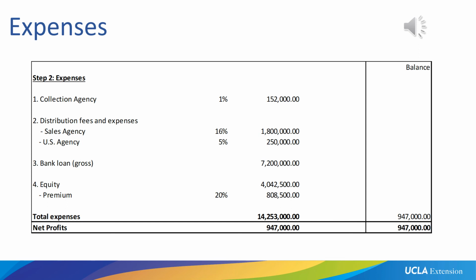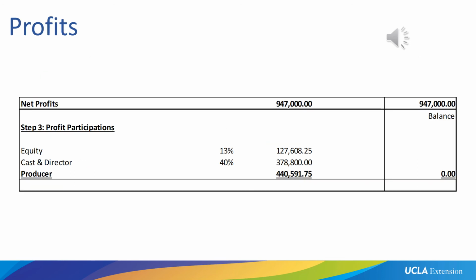$14,253,000. And if we deduct $14,253,000 from our revenues, which was $15,200,000, we are ending up with a net profit of $947,000. And during the last step, we have to pay our profit participations.